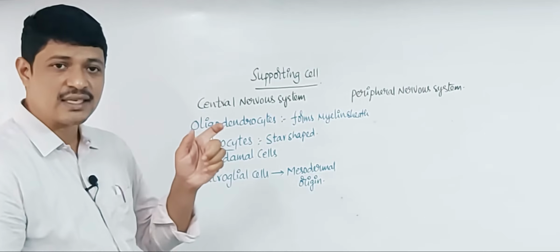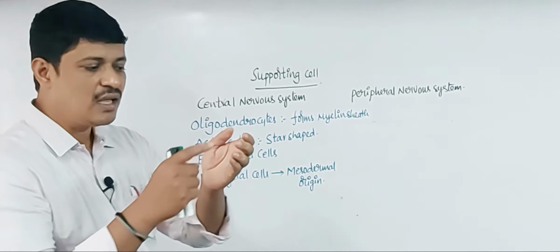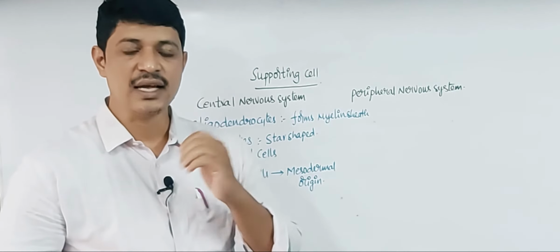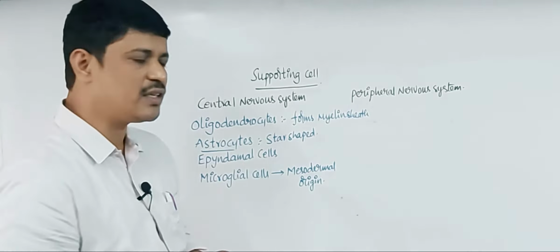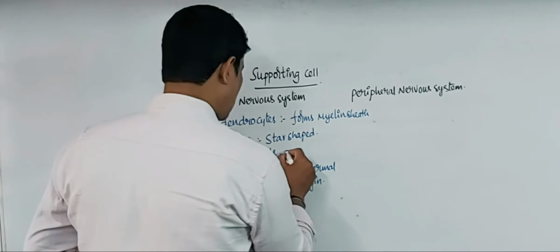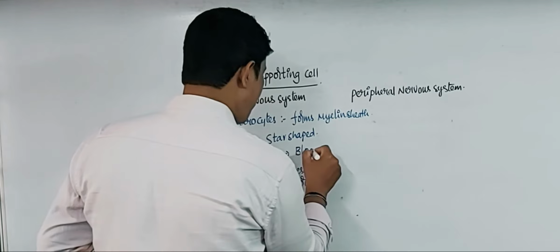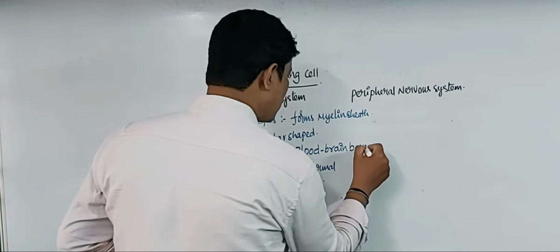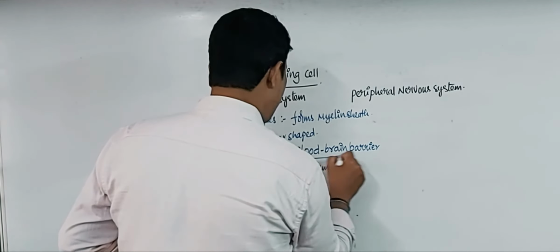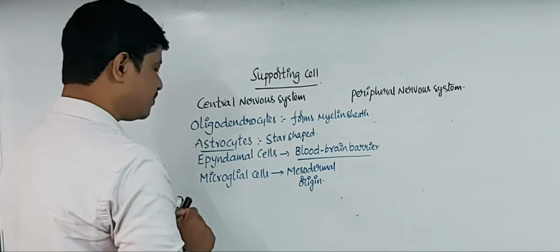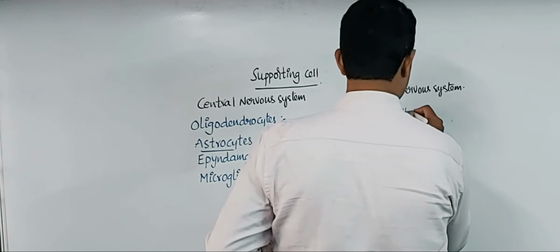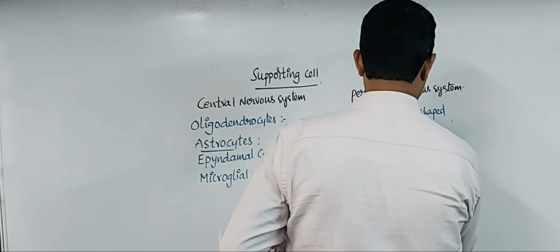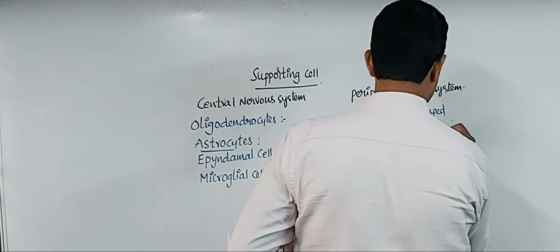They are present between the nerves and blood, so they also work as the blood-brain barrier. The peripheral nervous system has satellite cells, star-shaped cells, and Schwann cells.